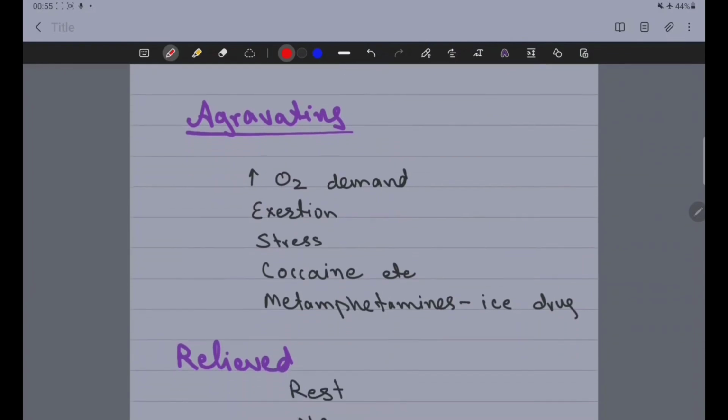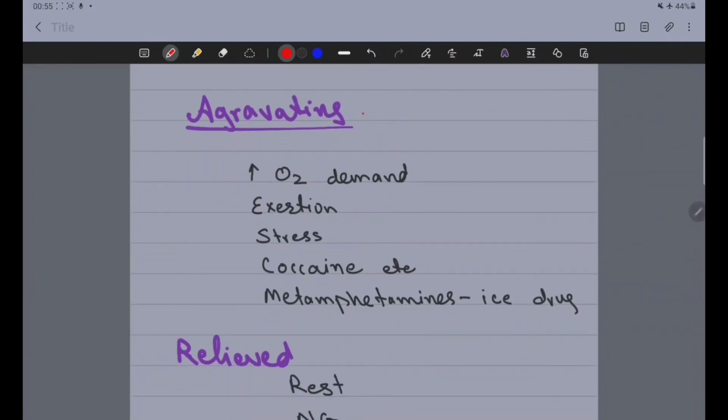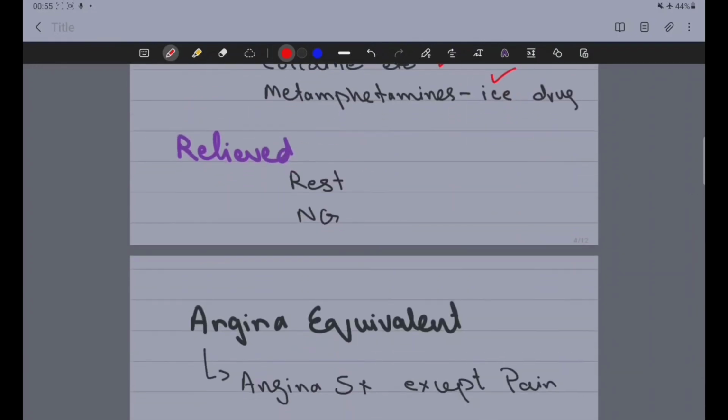The aggravating factors for angina include increased oxygen demand, exertion, stress, cocaine or drugs, and methamphetamines, which is a type of recreational drug, most commonly used by students nowadays. And angina is relieved by rest or nitroglycerin. Nitroglycerin is one of the major drugs which is used for non-recurrent angina.